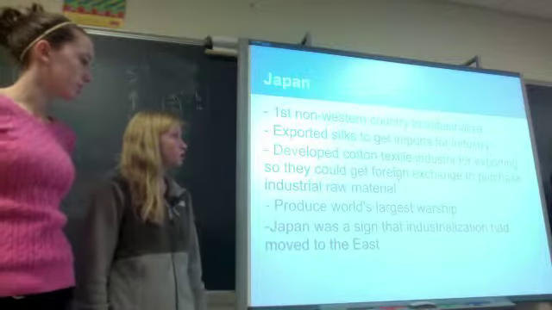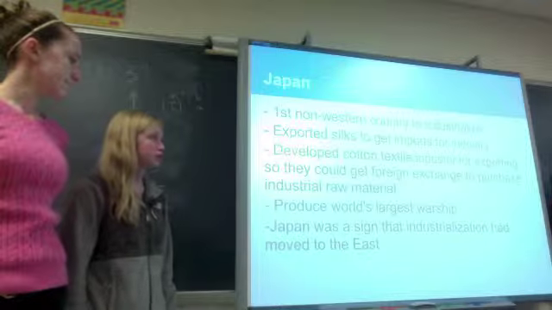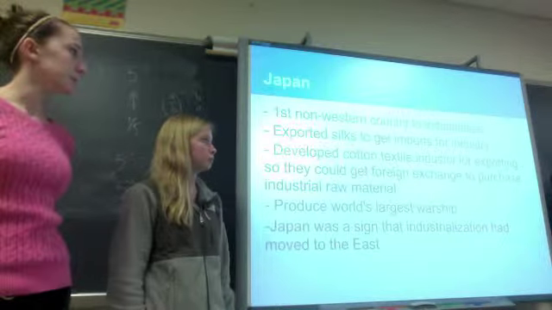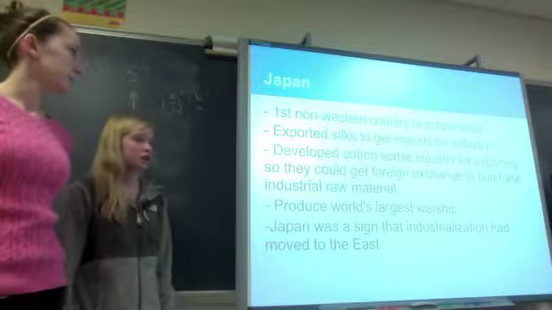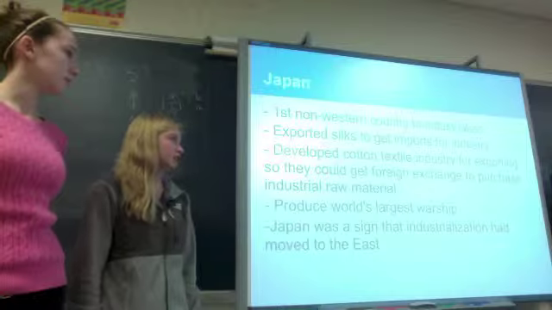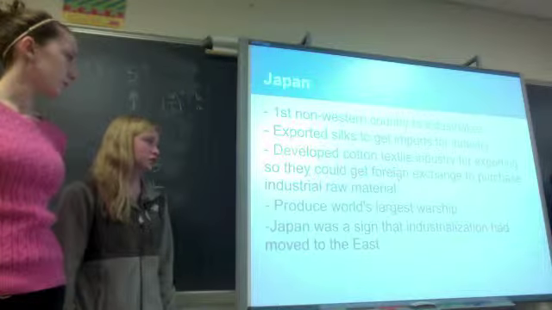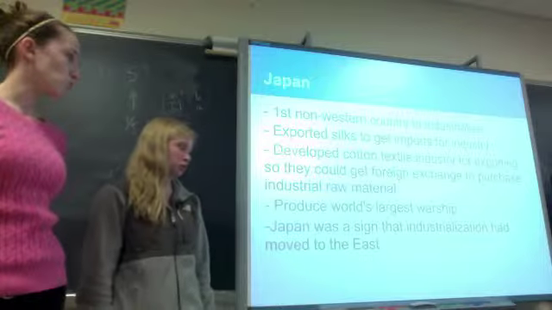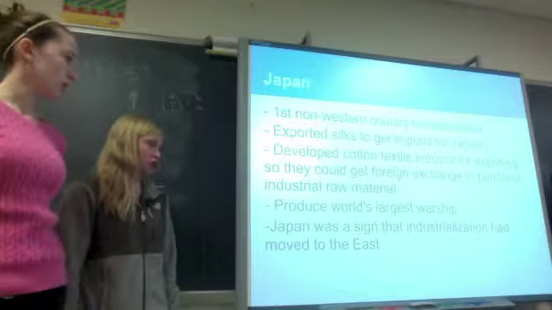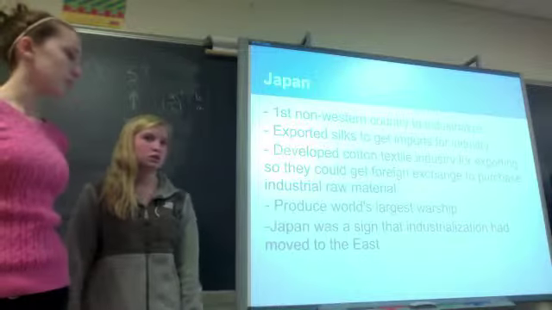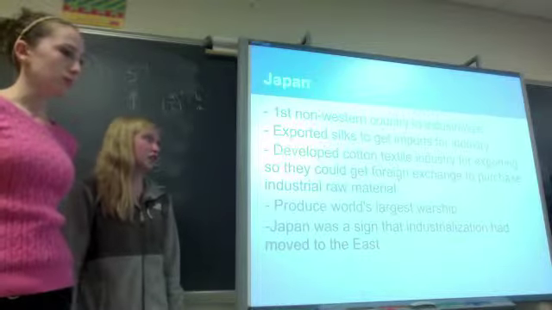Japan was the first non-Western country to successfully industrialize, and it exported silks to get imports for industry. They developed a cotton textile industry for exporting so they could get foreign exchange to purchase industrial raw materials, and they produced the world's largest warship. Japan was a sign that industrialization had moved to the East as opposed to just staying in the West.